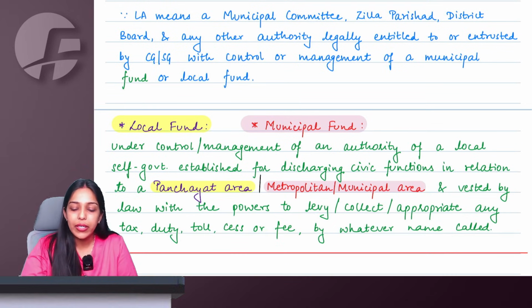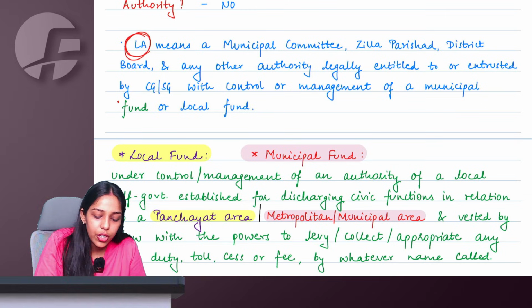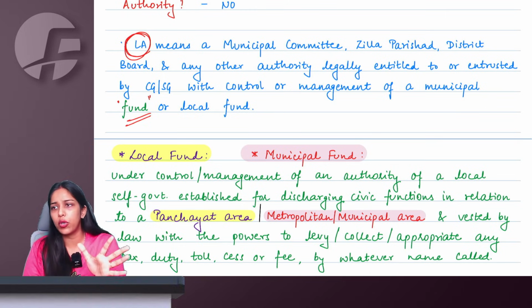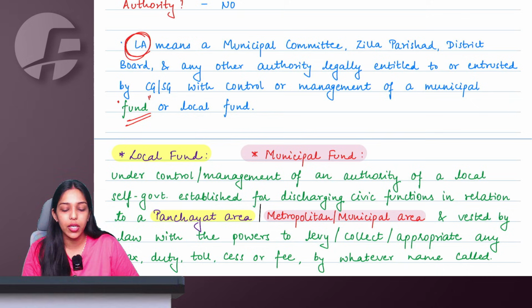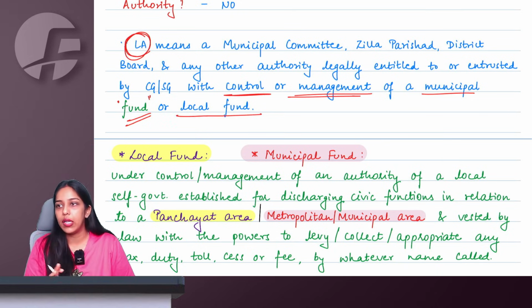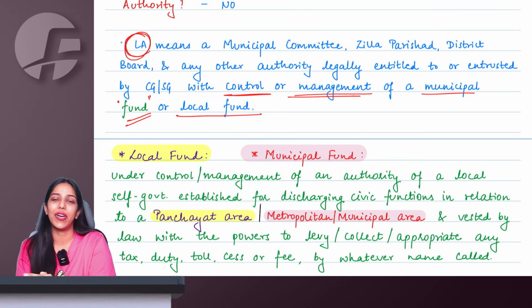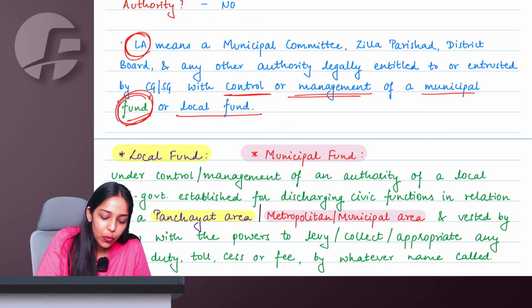So the amendment here is in the definition of local authority. They have just introduced this term fund only for more clarity. Earlier it was written that if I am in control or management of municipal or local fund, I am a local authority. Now they are saying municipal fund or local fund. That's all. So just this word fund is added.